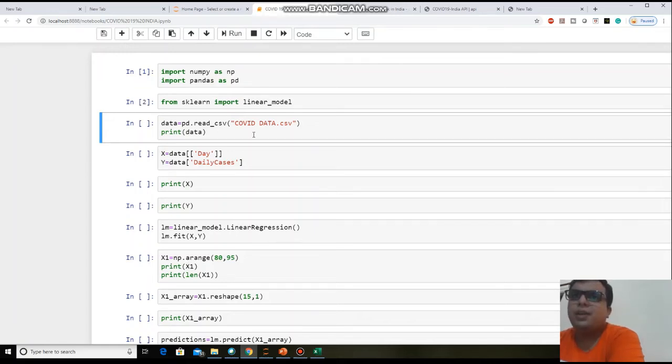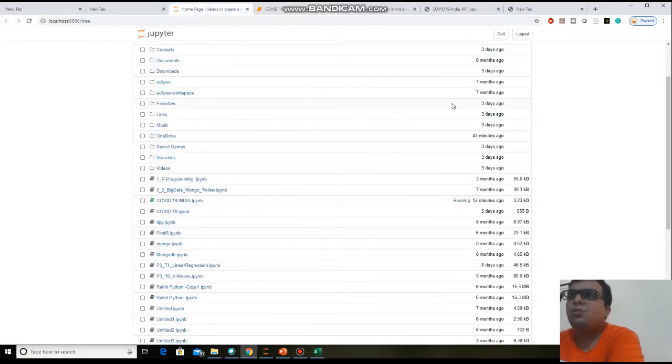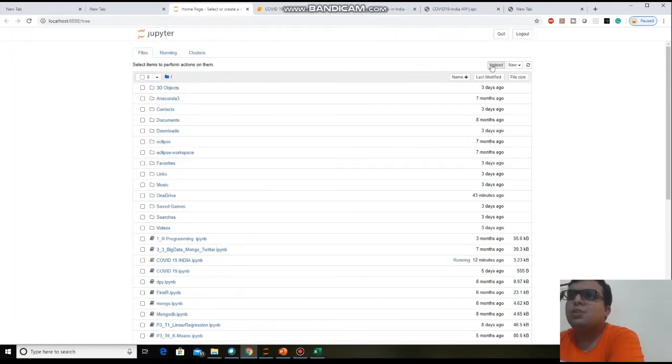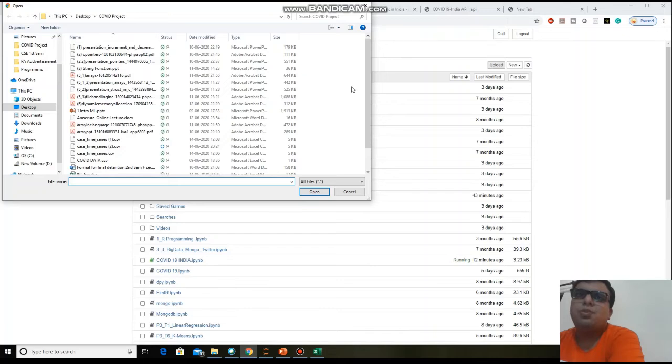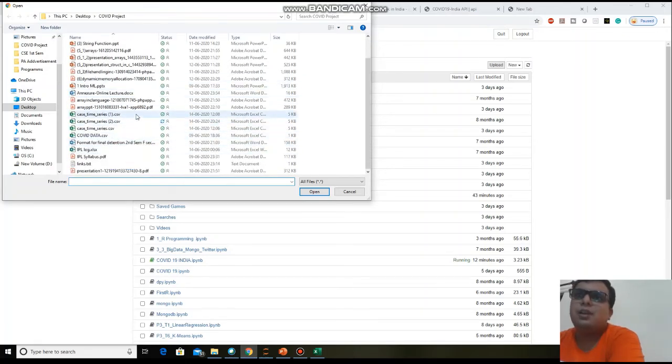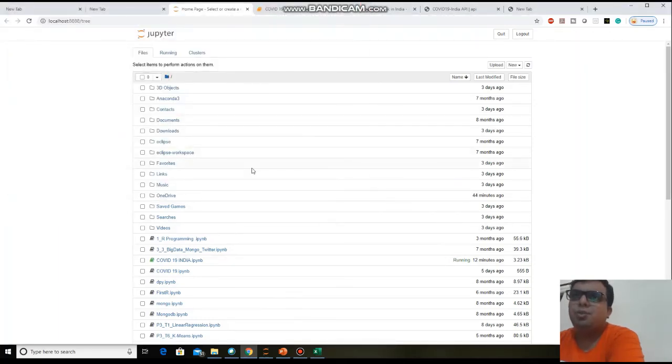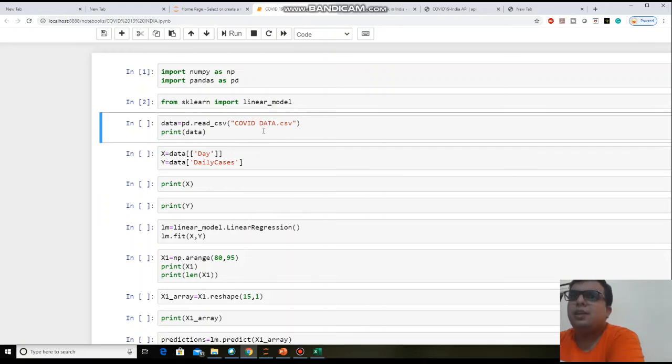Now upload your data. How can you upload? First of all you need to upload your data in this Jupyter notebook. You can easily upload your data from this upload button. From the upload button you just access the place where you saved the data and click on open. So your data will get uploaded to this Jupyter notebook. After that you can directly use that data by giving the name. Here I am reading this .csv file, and make sure that your data is saved in .csv format, because you directly get the function read_csv in the pandas library. That will be the benefit for you.